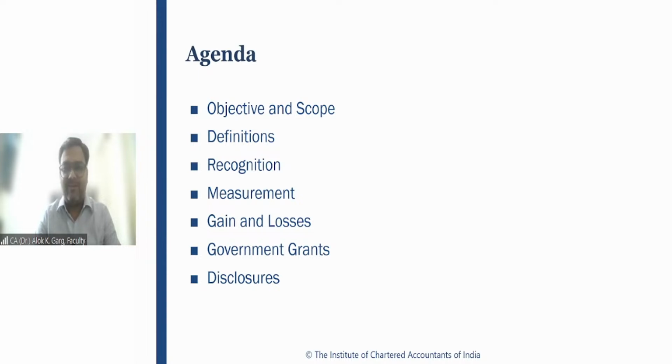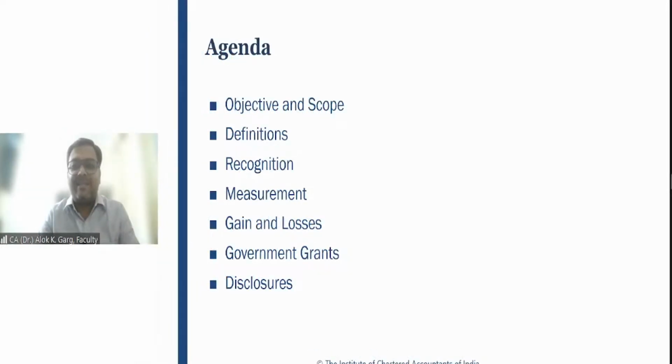You will do the reporting. Okay, CSR. You have to do the CSR calculation. You have to make a CSR accounting entry. You have to show it on the face of the P&L. You have to make some disclosure as per Schedule 3, right? So likewise, I am talking about accounting and reporting, right? So in our old accounting standards, there was no standard on agriculture. The only guidance was given in Income Tax Act regarding agriculture income. Okay. So the accounting is different. The taxation is different. If something is exempt in taxation, it does not mean that the accounting will not be there. The accounting will be there. Okay. Understood?